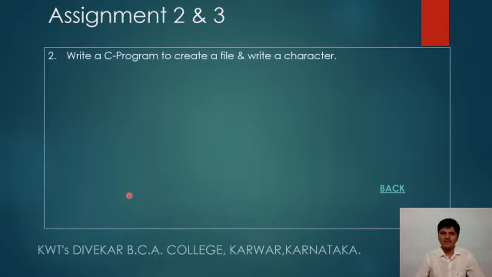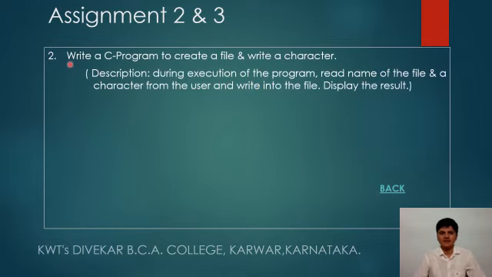Now assignments number 2 and 3. Number 2: write a C program to create a file and write a character. The description is: during execution of the program, read the name of the file and a character from the user and write it into the file and display the result.